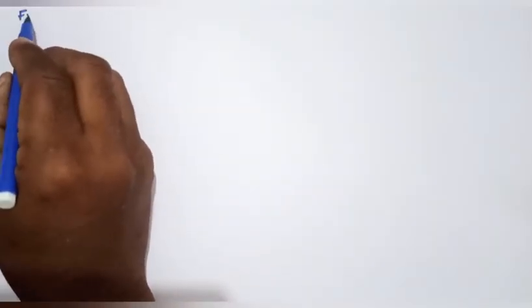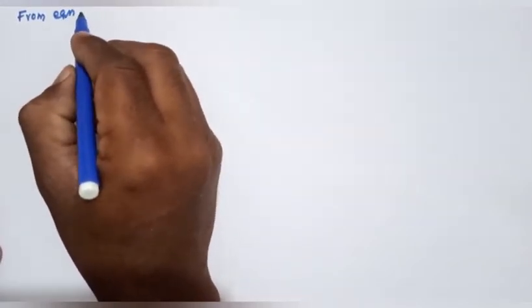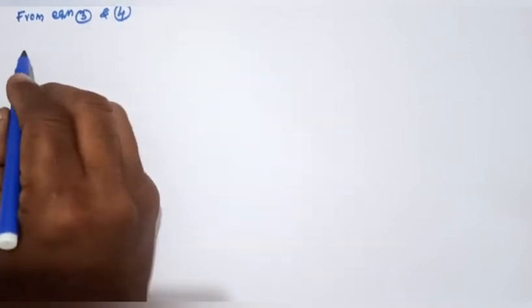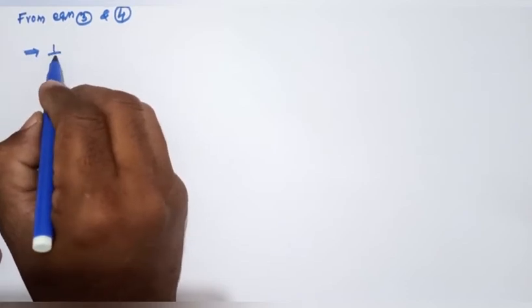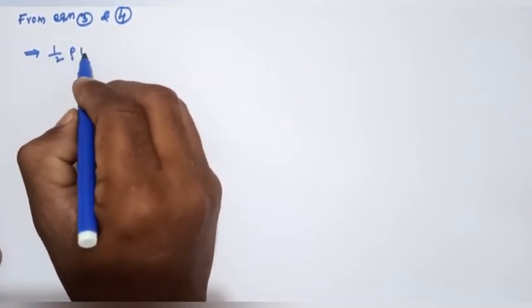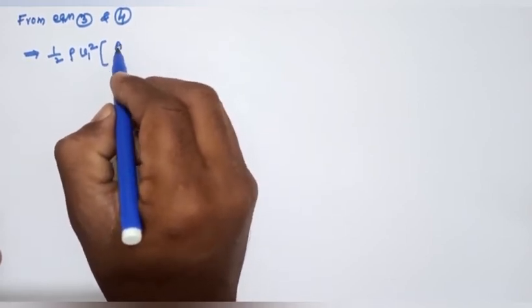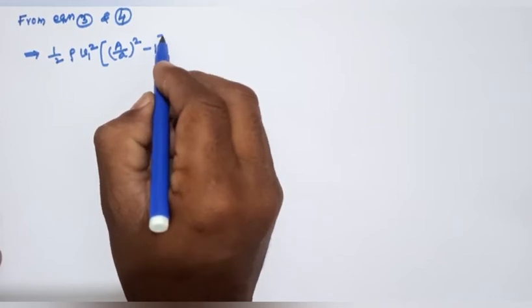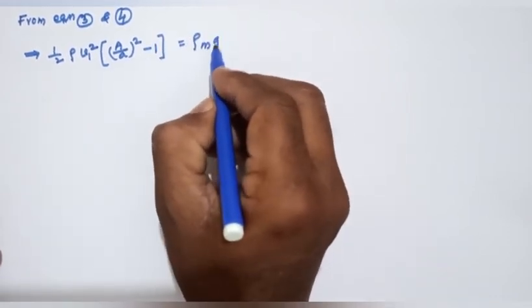From equation number 3 and 4, we can write half rho V1 square into capital A by small a whole square minus 1 equals rho m g h.